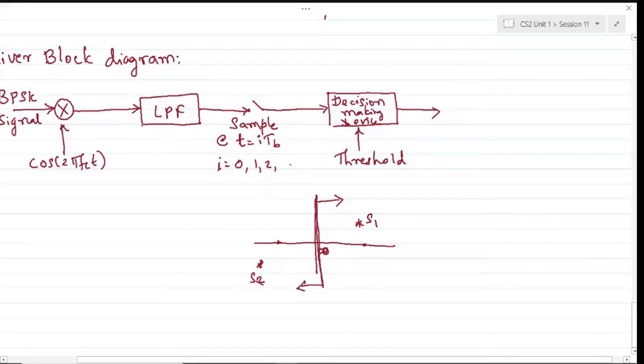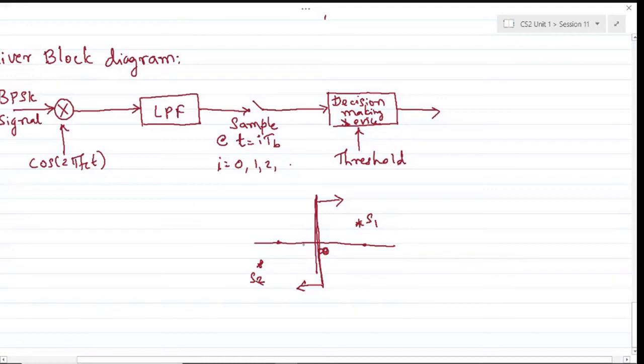If the channel is perturbed by such heavy noise, S1 may shift over to the region on the left. In that case, you would wrongly predict the symbol, and that incurs an error in the detection. We call such error the probability of error, which is the performance of the receiver itself.